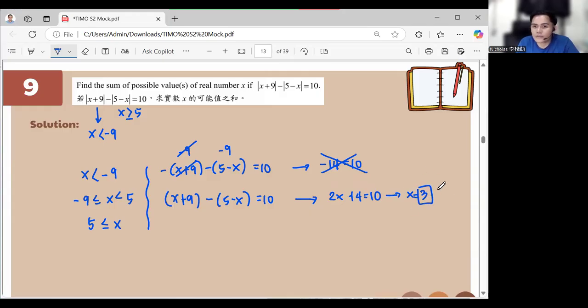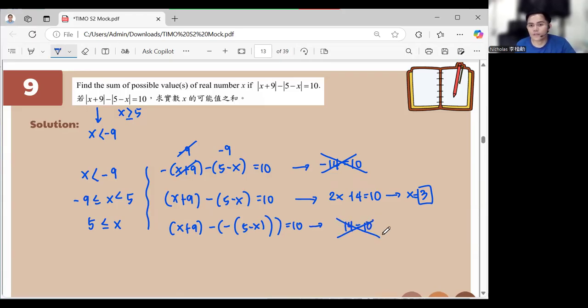Now, for 5 less than or equal to x, it will become x plus 9 minus of the negative of 5 minus x equal to 10. It will become 14 equal to 10. That is wrong because 14 is not equal to 10. So the only value that we have in here is x equal to 3, which is the same as our answer earlier.